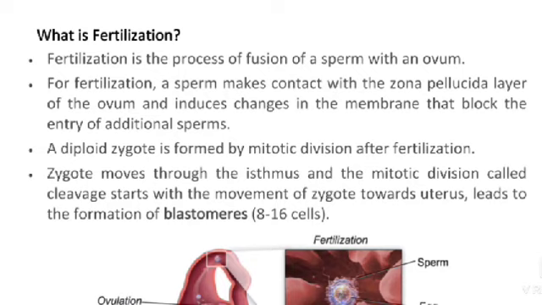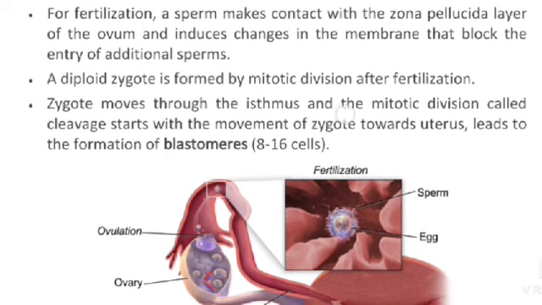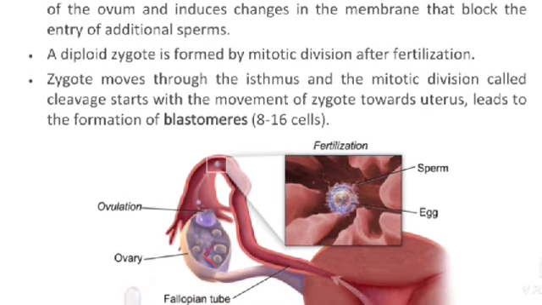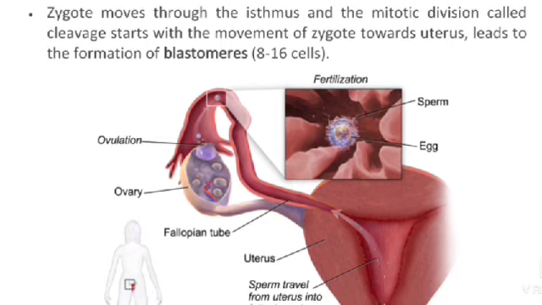What is fertilization? Fertilization is the process of fusion of sperm with an ovum. For fertilization, a sperm contacts the zona pellucida layer of the ovum and induces changes in the membrane that block the entry of additional sperm. A diploid zygote is formed after fertilization. The zygote moves through the isthmus, and the mitotic division called cleavage starts with the movement of the zygote towards the uterus, leading to the formation of blastomeres, the 8 to 16 cell stage.